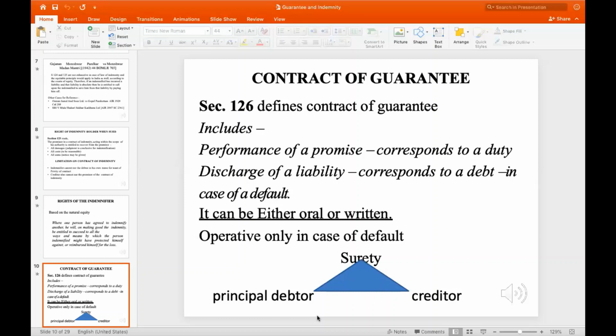The principal debtor is the person who takes the loan or money from the creditor, who gives out the money. The surety is the third person who makes sure that in case the principal debtor fails to pay the creditor, the surety will pay the money on behalf of the principal debtor.